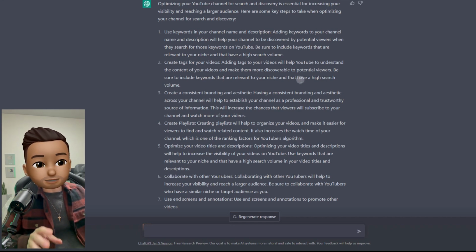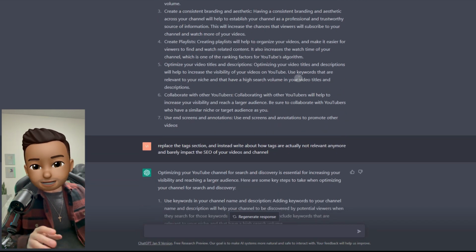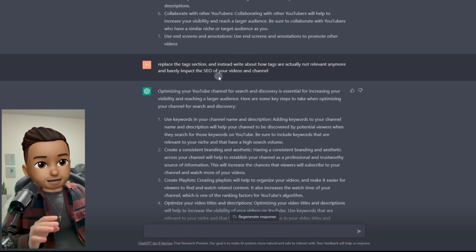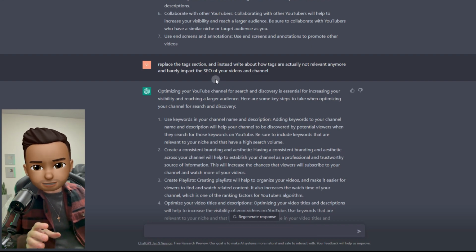That's true, and I'm not saying it's bad, but to be honest, in this day and age, tags don't really help that much. They don't really matter. They don't hold much weight. So I just wanted to say, replace that section and just mention how it really doesn't have too much impact anymore. I want to be open and honest about what's happening now, not the old style stuff, right?